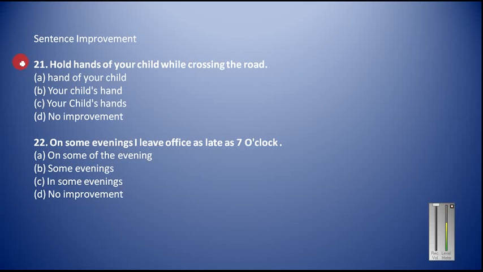Sentence improvement number 21. Just see here, hold hands of your child while crossing the roads. So here you have to say your child's hand, because you normally hold only one hand. You never hold both of the two hands while helping somebody cross. So here you have to use this answer, not your child's hands. You have to use only one hand here. So B will be your answer here.